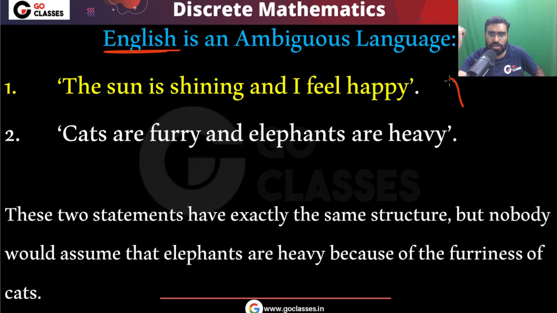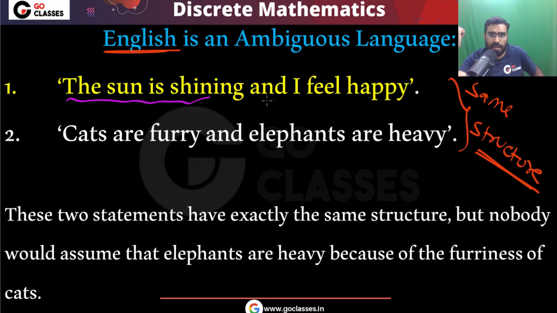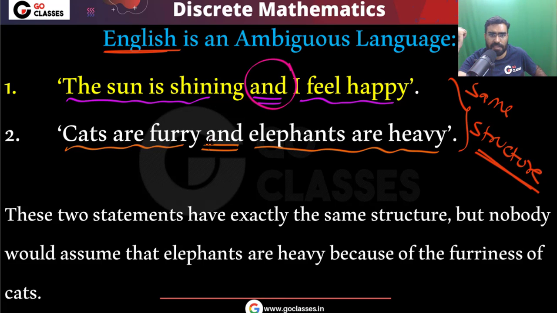You can notice these two statements. Look at these two statements. They have the same structure. In this one also, you have some part and some part. In this statement also, you have some part and some part. So these two have the same structure. There is "and" here, there is "and" here. These two statements have the same structure. But still, you can notice that the ambiguity is possible.